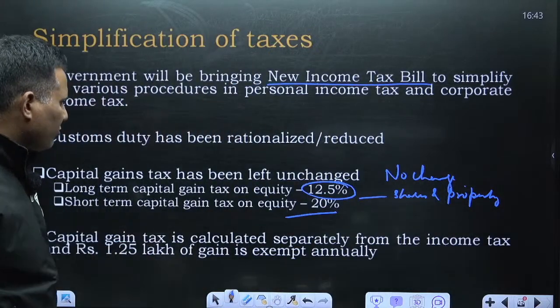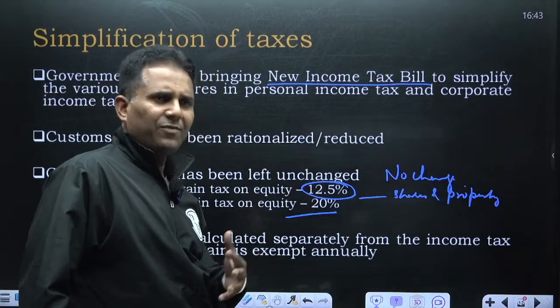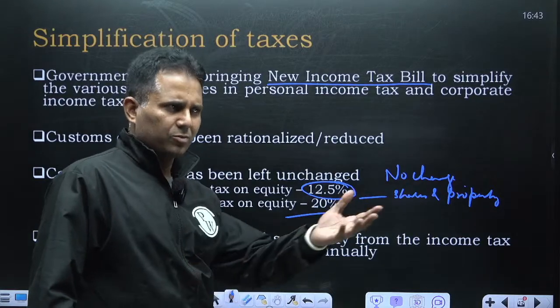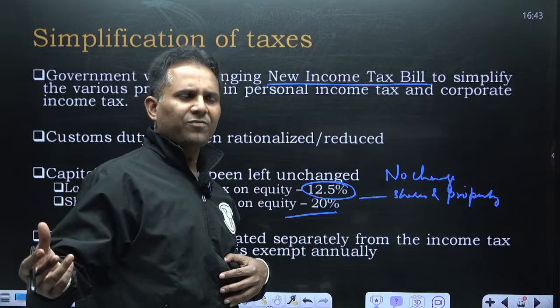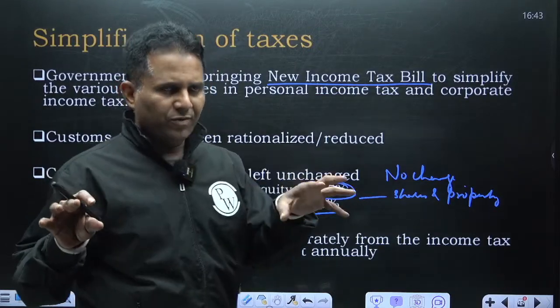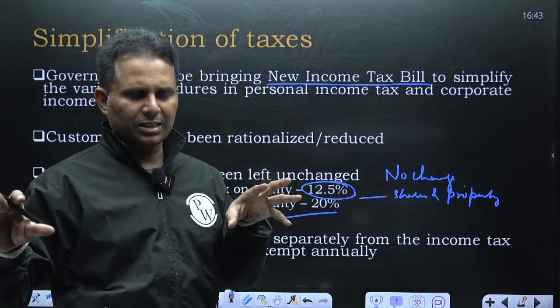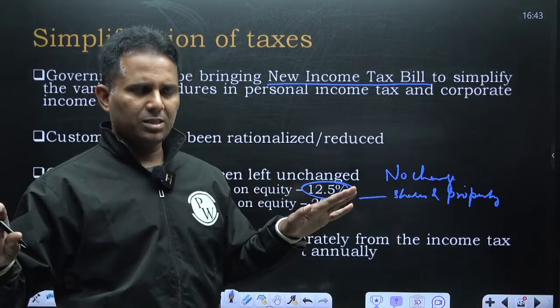Capital gain tax is calculated separately. One more thing, a lot of people are confused regarding this. See, if I am earning, let's say, 50 lakh annually through my job, and by selling shares I earn 5 lakh, then 50 lakh from salary income and 5 lakh from selling shares, these two sources of income are treated totally separately.